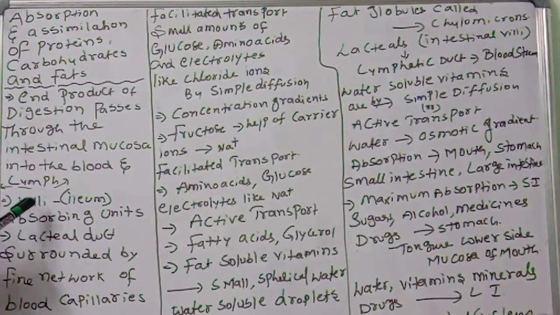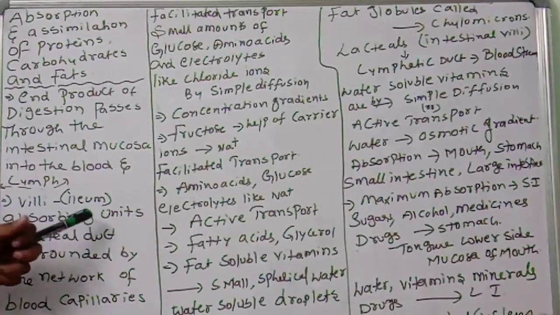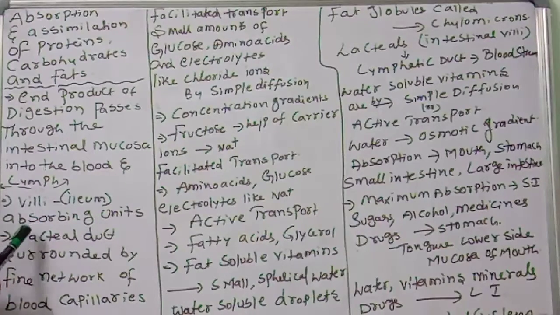So the villi in the lumen of the ileum are the absorbing units, consisting of a lacteal duct in the middle, surrounded by a fine network of blood capillaries. Lacteal means the lymphatic duct. This point you should remember. So absorbed food will go to the lacteal duct surrounded by a fine network of blood capillaries.